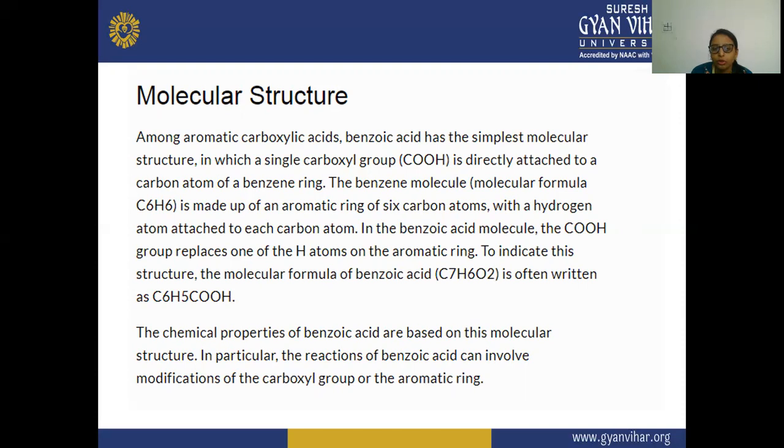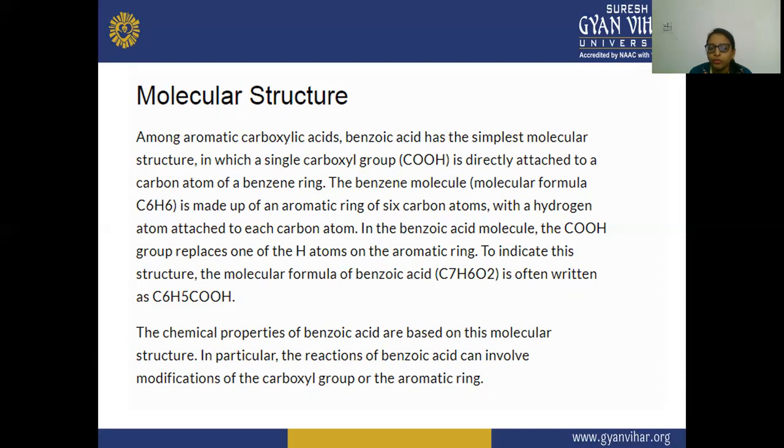So this benzene molecule has 6 carbon atoms, and all 6 carbon atoms are attached to 6 hydrogen atoms, one to each carbon atom. In the benzoic acid molecule, the COOH group replaces one of the hydrogen atoms on the aromatic ring.